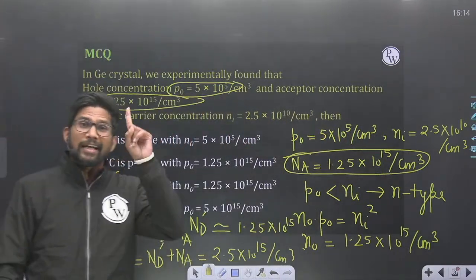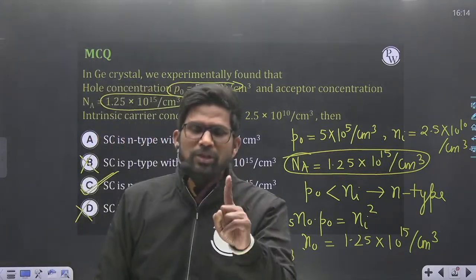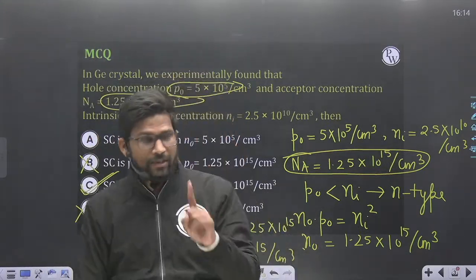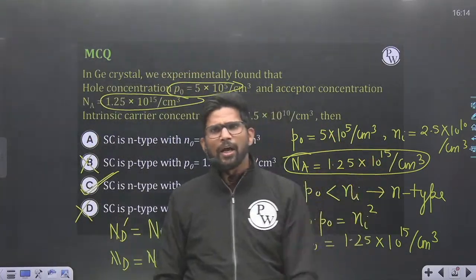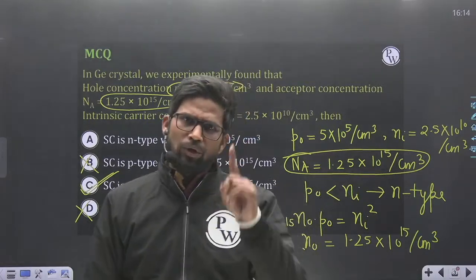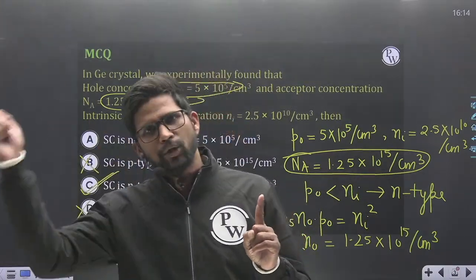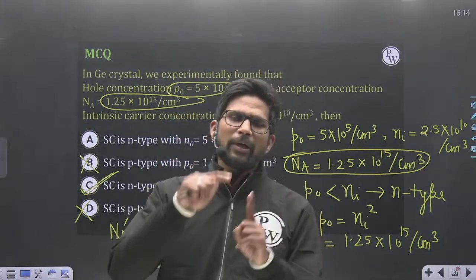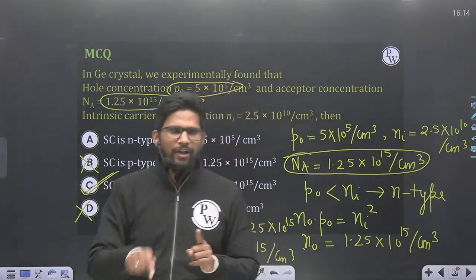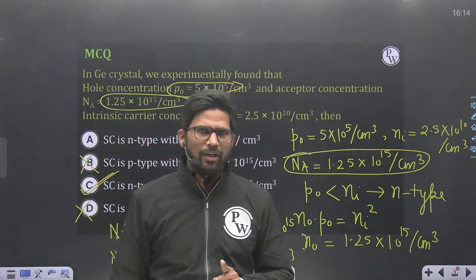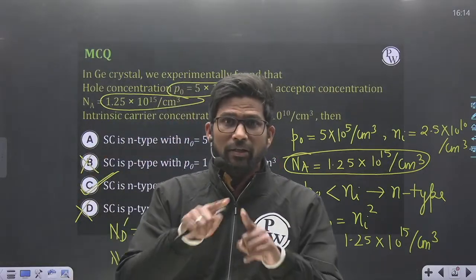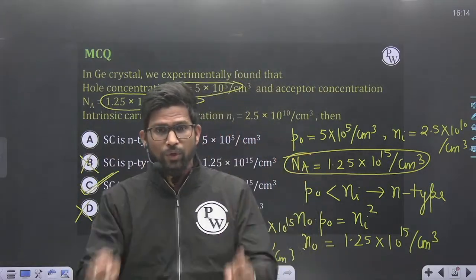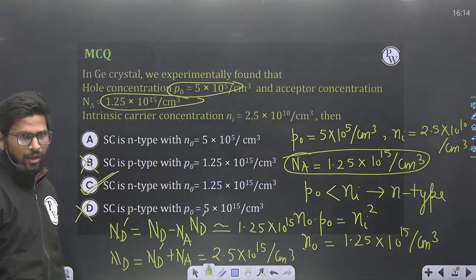So hole and electron concentration decide which type of semiconductor it is. If hole concentration is less than Ni, definitely N type, because in N type hole concentration is less than Ni and electron concentration is greater than Ni. In P type, hole concentration is greater than Ni and electron concentration is less than Ni, and in an intrinsic semiconductor, hole and electron concentrations are equal to the intrinsic carrier concentration. Now clear?